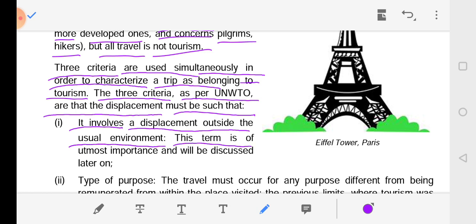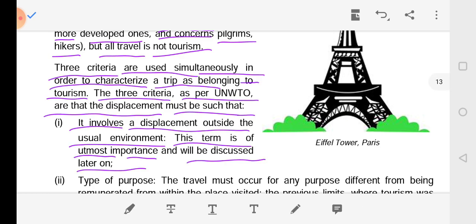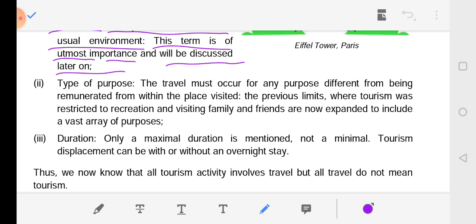This term is of utmost importance and will be discussed later on. Second, type of purpose. The travel must occur for any purpose different from being remunerated from within the place visited.